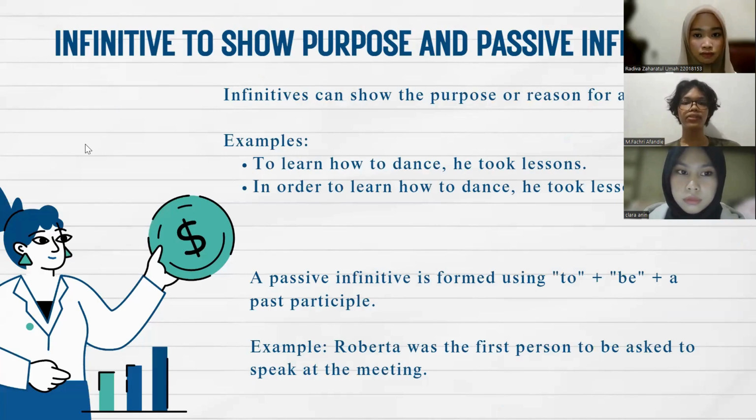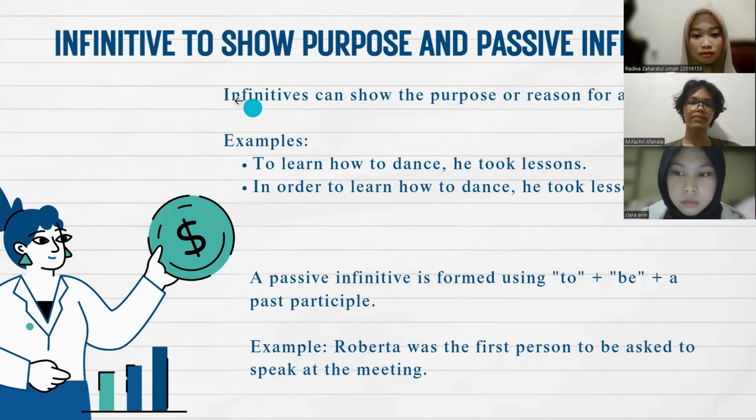Infinitive to show purpose. An infinitive can show the purpose or reason behind an action. This is similar to saying in order to. For example, to learn how to dance, he took lessons. Here, to learn how to dance expresses why he took lessons. The purpose is that he took lessons. A slightly different way to express the same meaning: in order to learn how to dance, he took lessons.